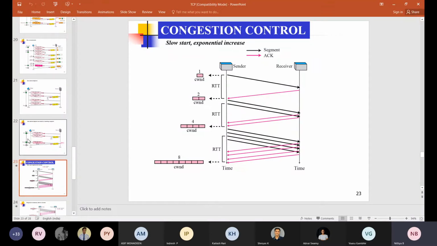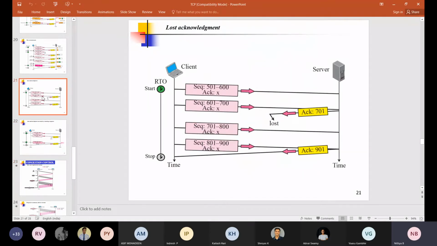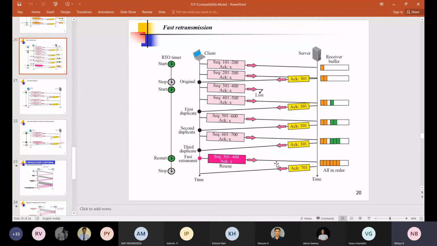Okay, I will show the diagram. From the diagram, you may get some information. The second reason is in this diagram. What is the event here? Here we have a packet loss, but the client is able to receive three duplicate acknowledgement packets.